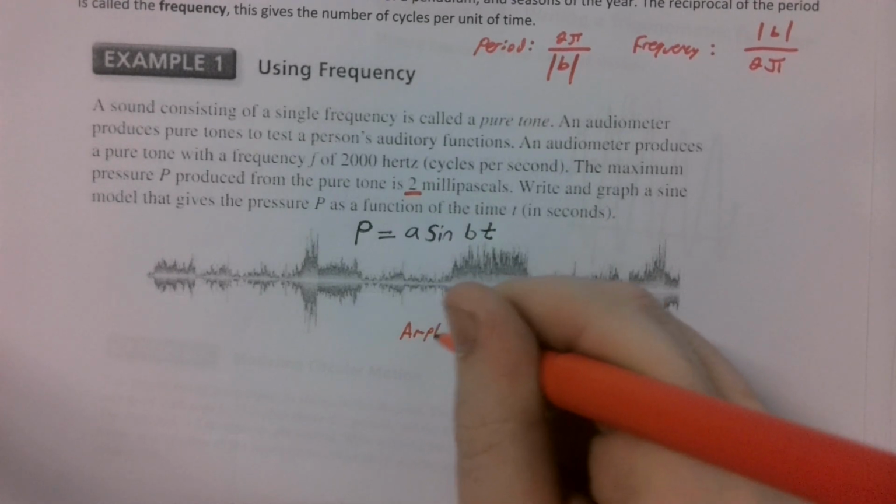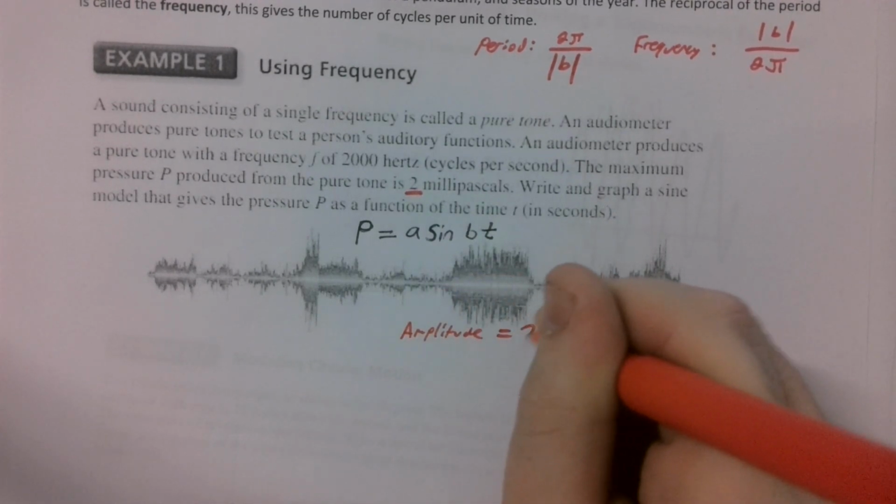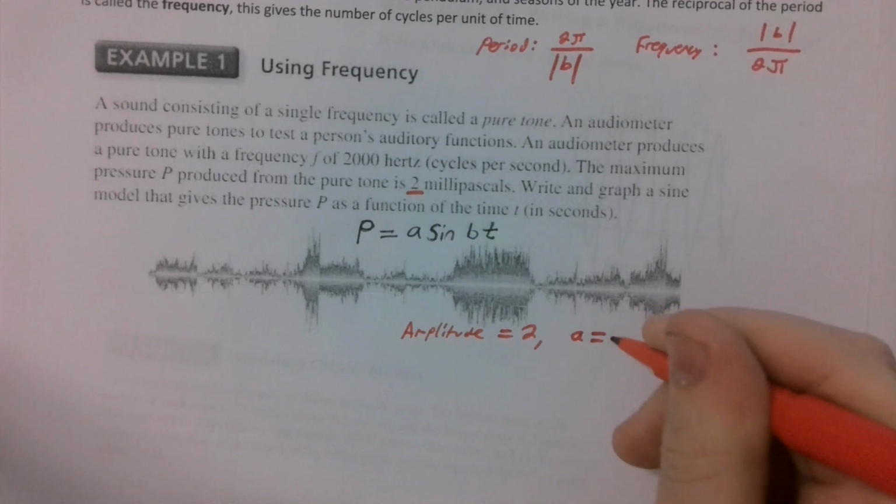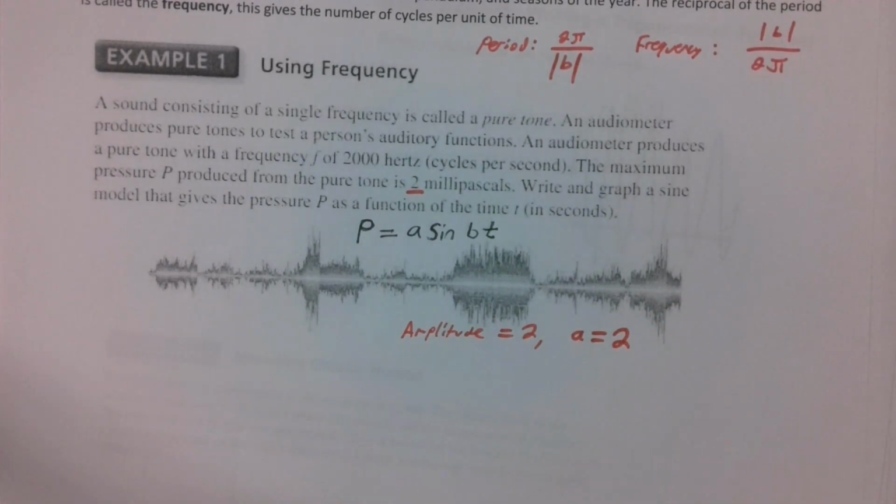Since our amplitude equals 2, our A value equals 2. And since we weren't given any indication that this would be an upside down sine wave, we wouldn't need to write -2. We could just say that it's 2. Cool, we're already on a good start. We have one of our missing variables.